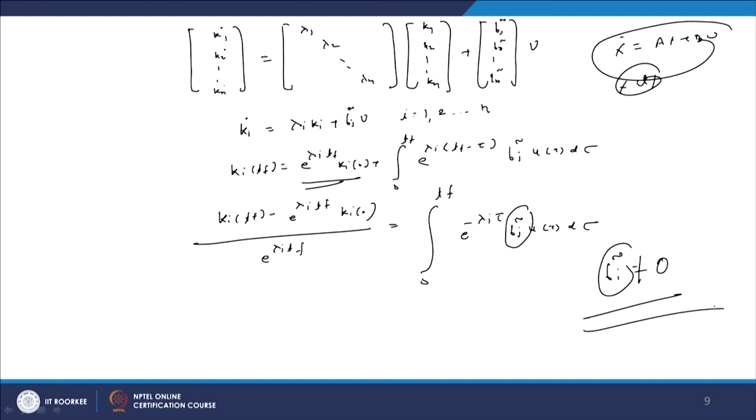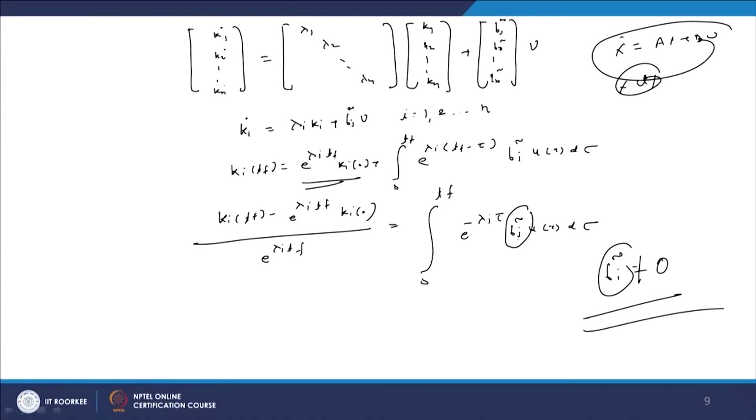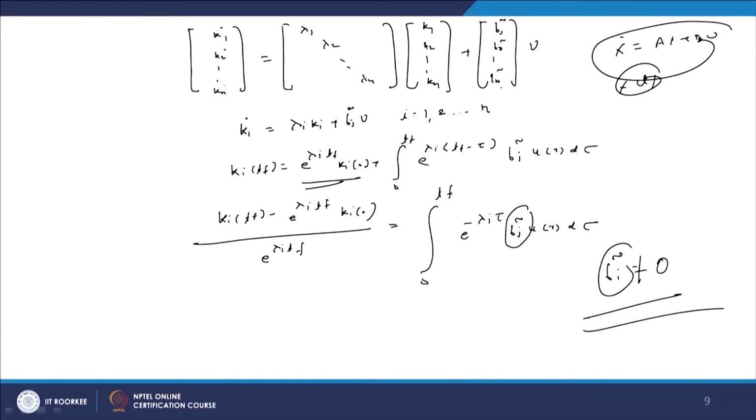If any of the elements in this column is 0, then we can say that the system is not controllable. If any of these Bi bar is 0, there will be no connection between the input and the states. Therefore, to check the controllability of the system, none of the elements in this column should be 0.